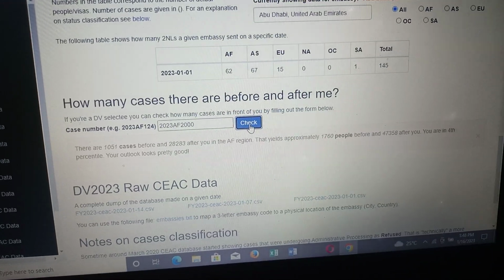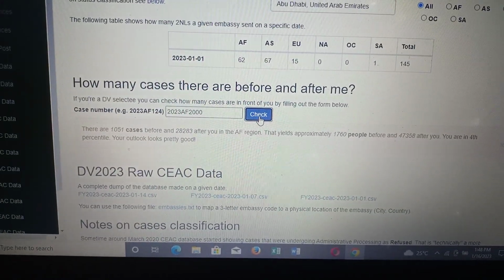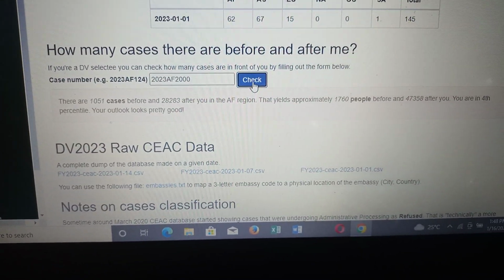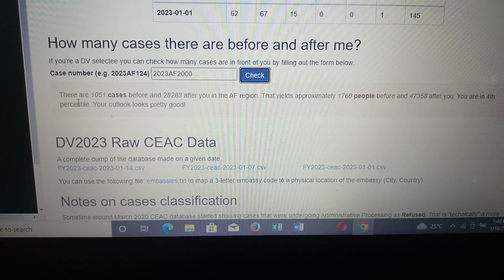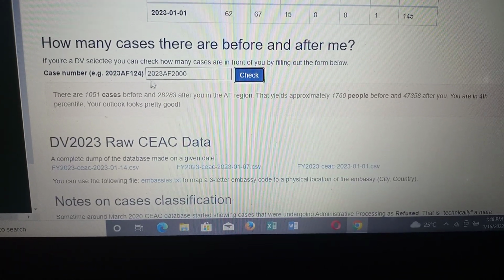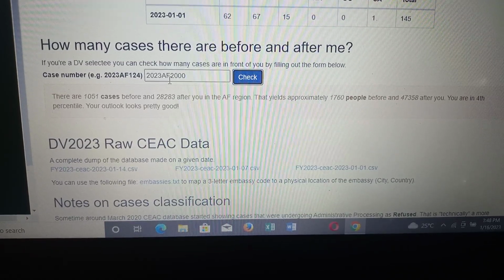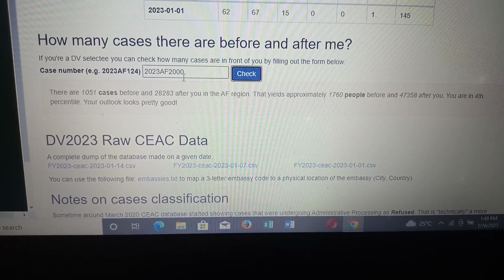So we wait a bit. Right, it has come. You see it is telling us his case number is 2023 AF Africa 2000. This is his case number.